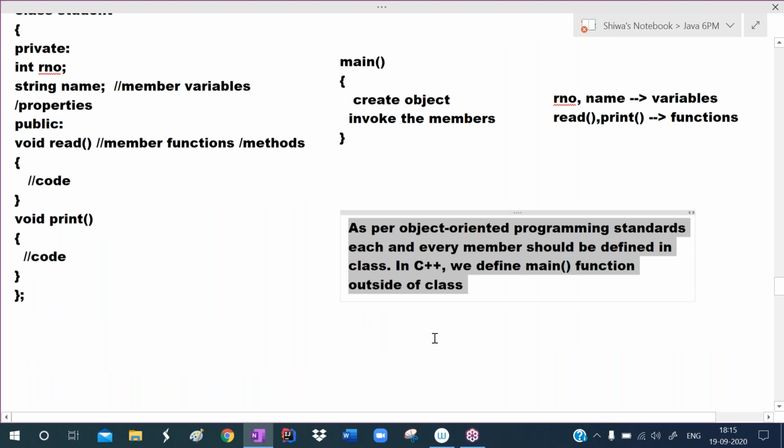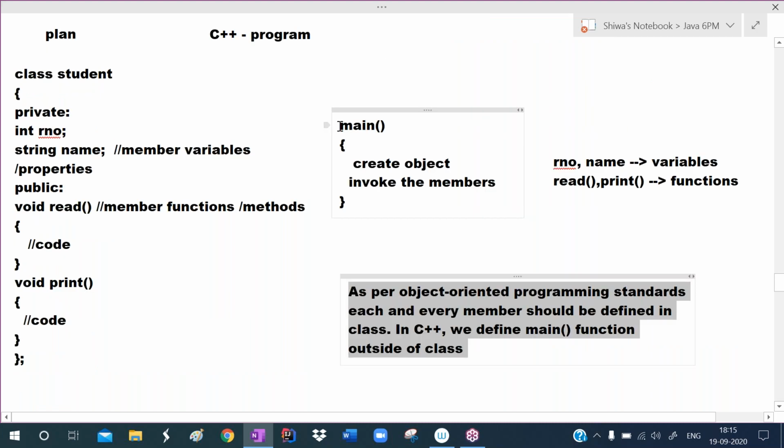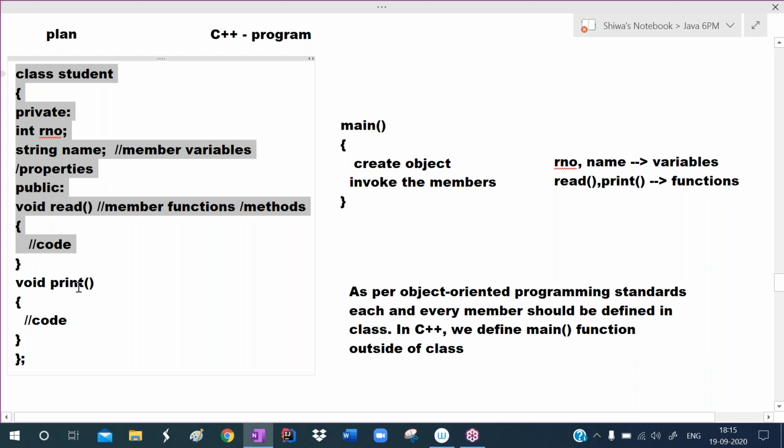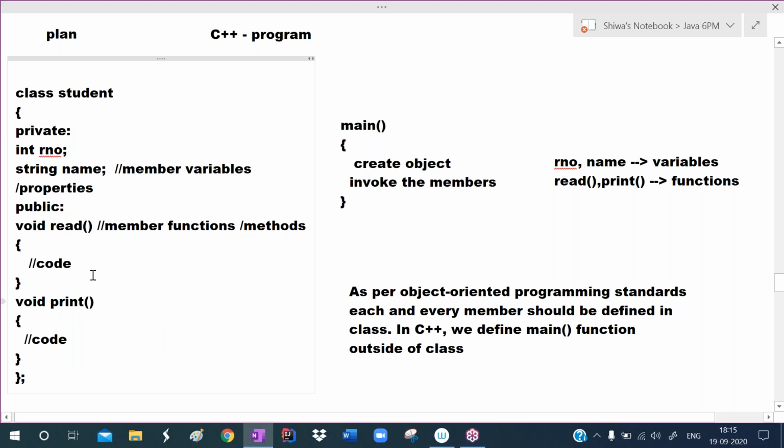But in C++, we define the main method outside of the class. We define all members inside of the class, but the main method we define outside of the class. And outside of the class, we can also declare variables. These are called global variables, so int z equals 100, like this we can declare.